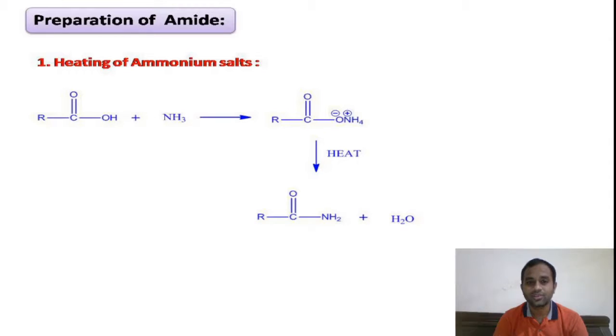Due to this, our amides are able to form hydrogen bonding between two molecules of amides. Thereby, their melting and boiling points are high compared to the other derivatives having the same molecular weight, right? Acid amides will form hydrogen bonding. Remaining acid derivatives do not form hydrogen bonding, right?